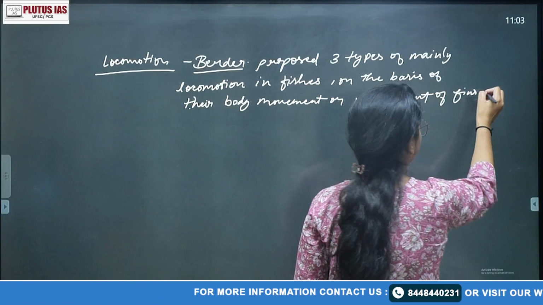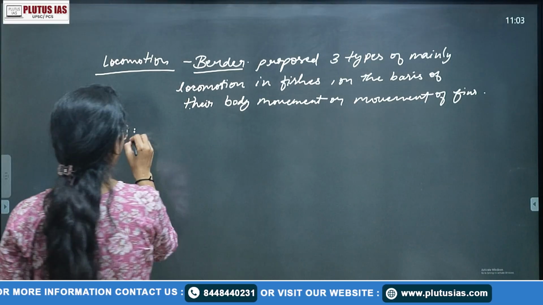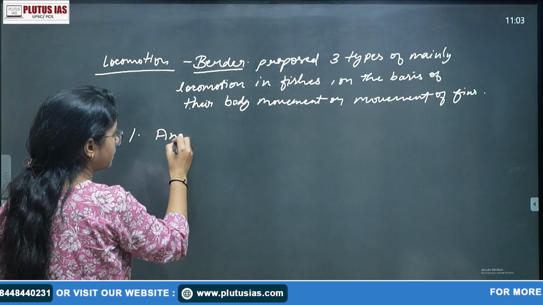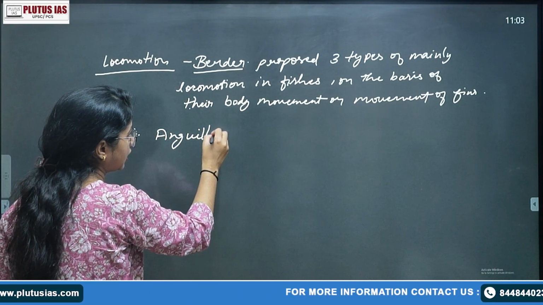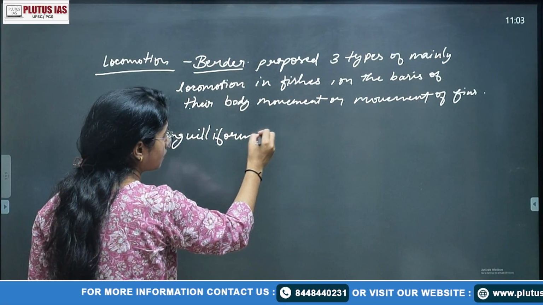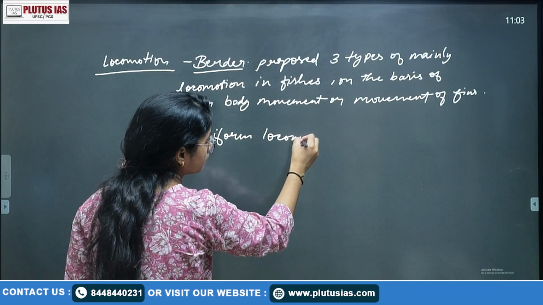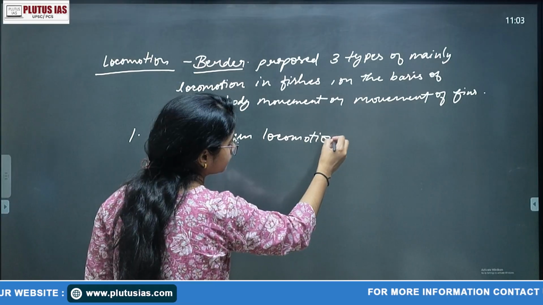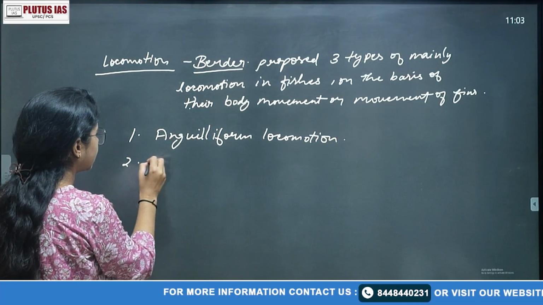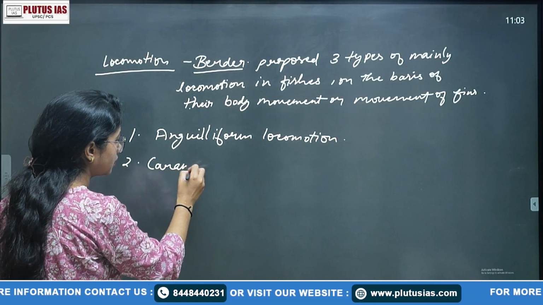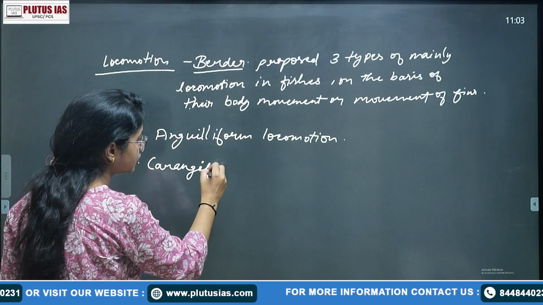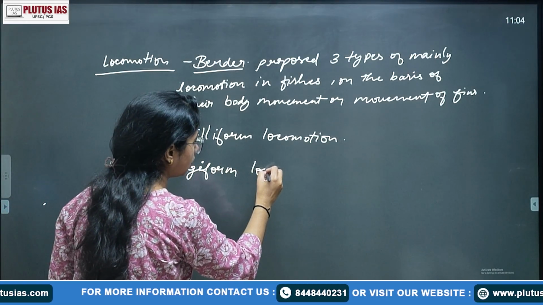What are the basic three types? The first is anguilliform locomotion, right? The second is carangiform locomotion.